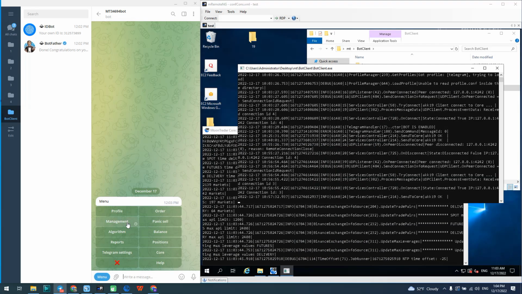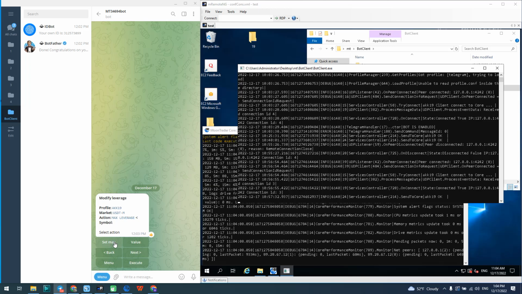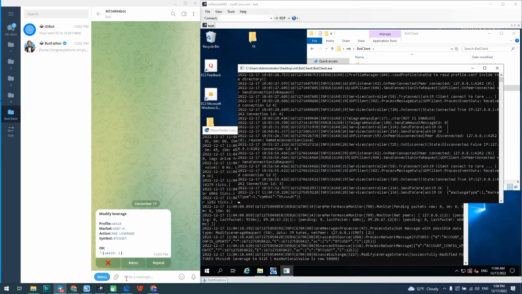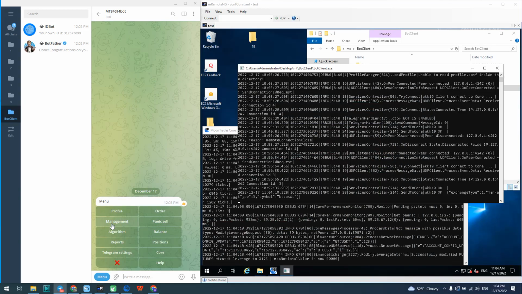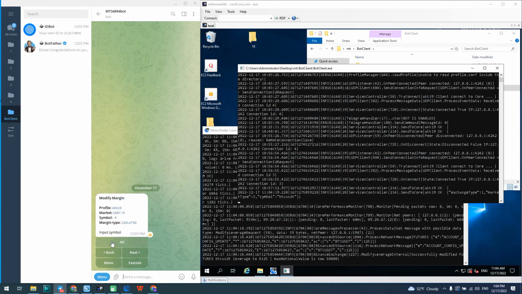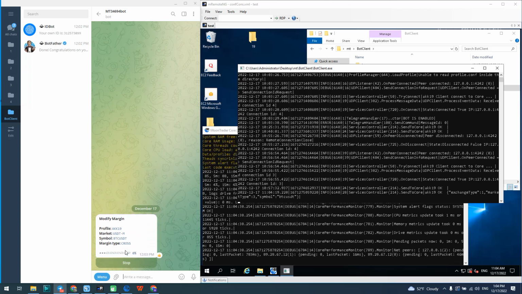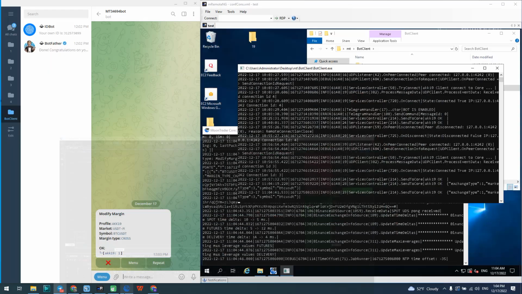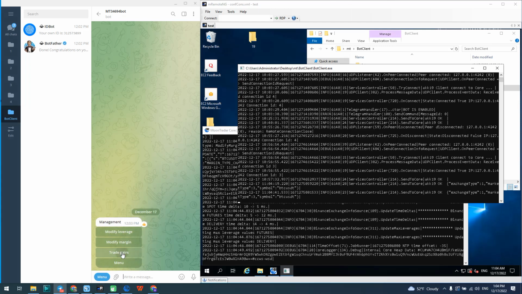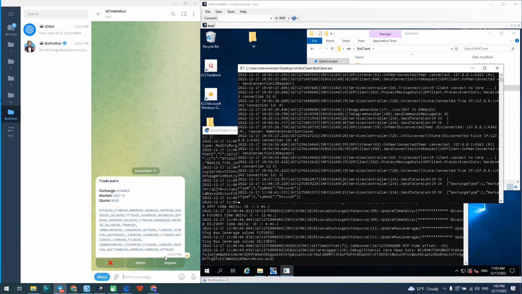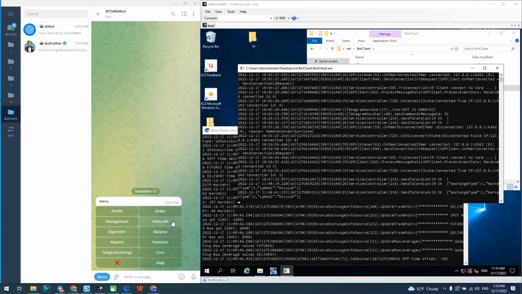The next step is Management. Here we can change the leverage and the margin of the entire market or on certain pairs. We can also see the list of existing trading pairs. Using the Panic tab, we can close positions by Panic.